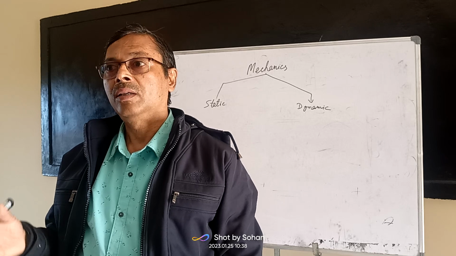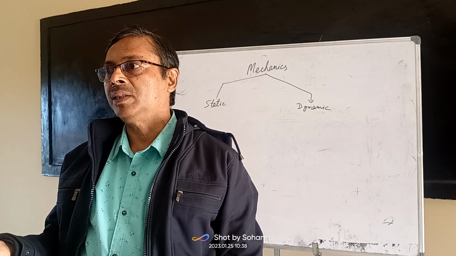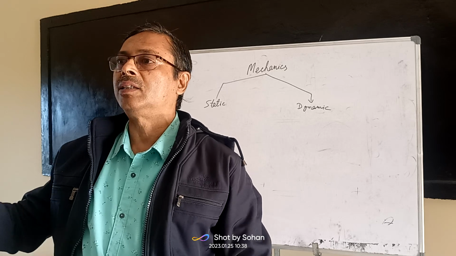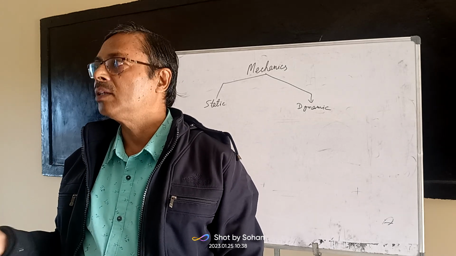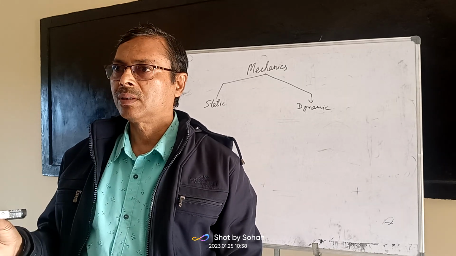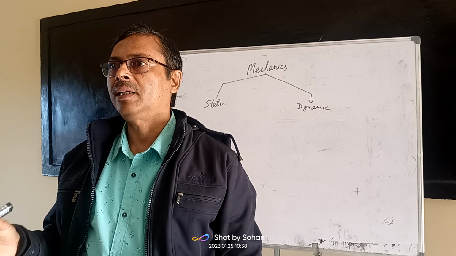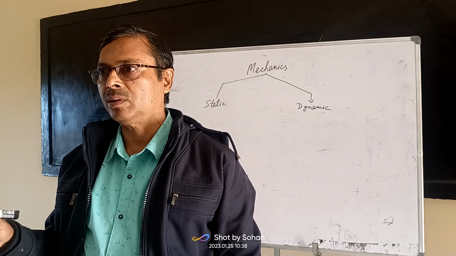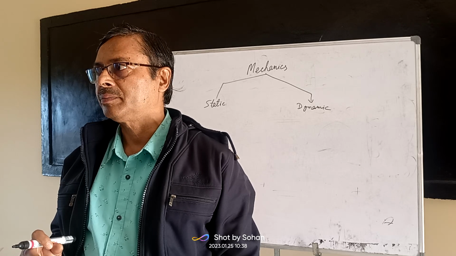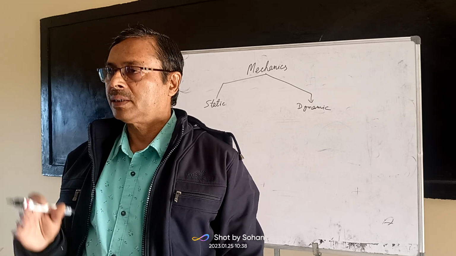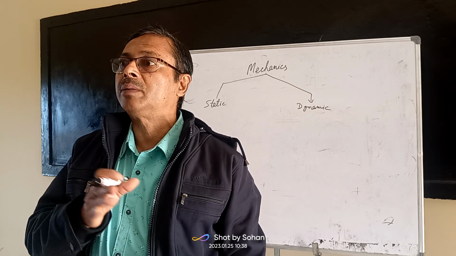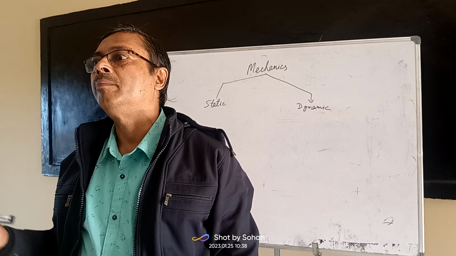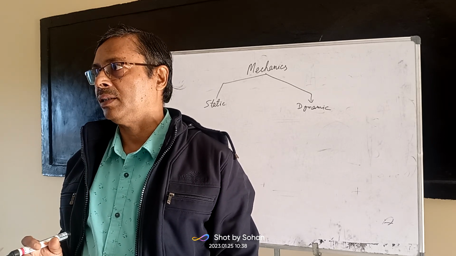Whereas dynamics means motion. Suppose a vehicle is moving, it is in motion. Similarly, a machine is vibrating. It is also a type of motion, simple harmonic motion like this. So the statics part is related to civil engineering, whereas the dynamics part is related to mechanical.